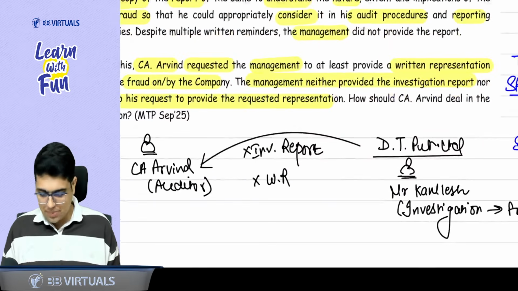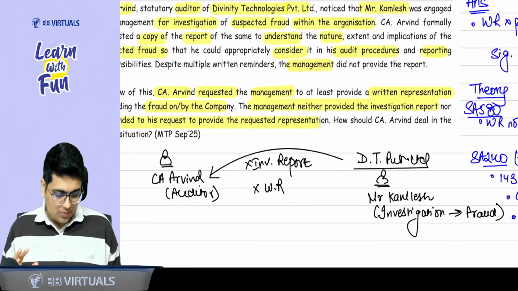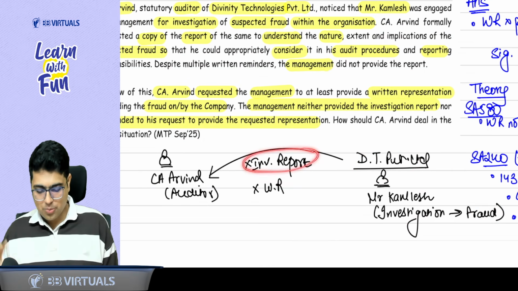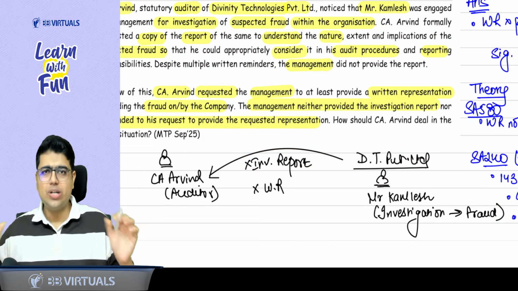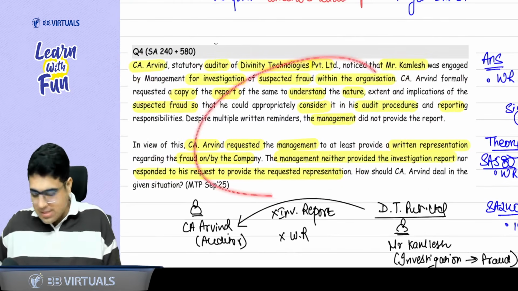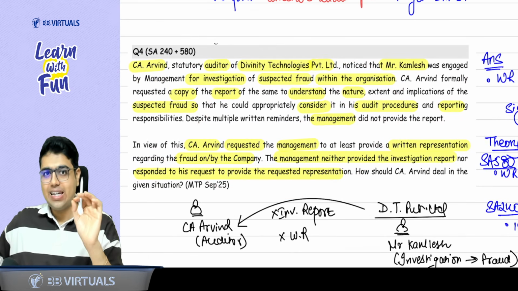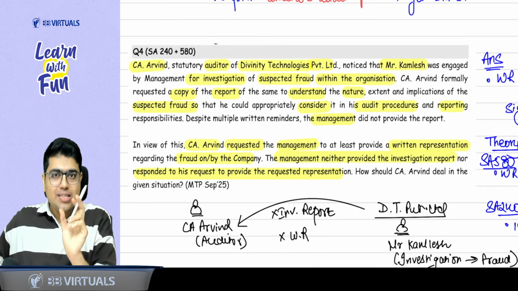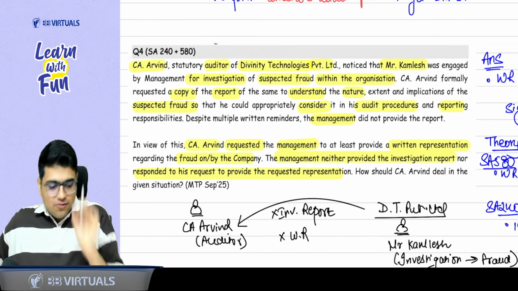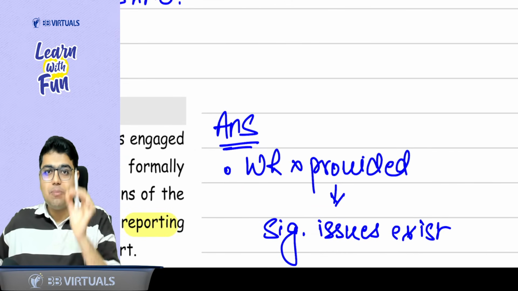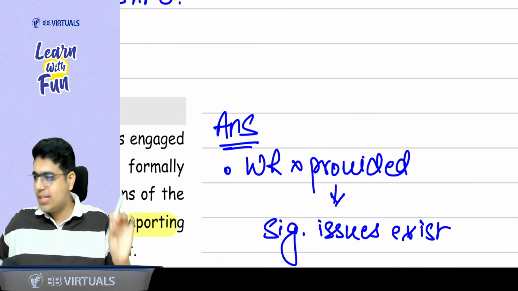So first of all, what is happening? I hope you understand. CA Arvind is the auditor. Mr. Kamlesh has done the investigation on a fraud. Now the management is neither providing the investigation report nor the written representation. How will you deal with this matter? So sir, whenever a fraud investigation is going on and for that fraud management is not providing the written representation, that means something significant is there. So the first thing that you need to write in your answer is, if written representation is not provided in this case, that means it is not a normal issue, but a significant issue exists.